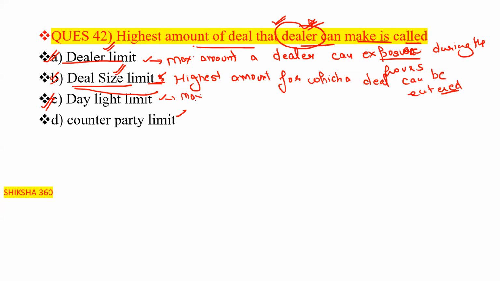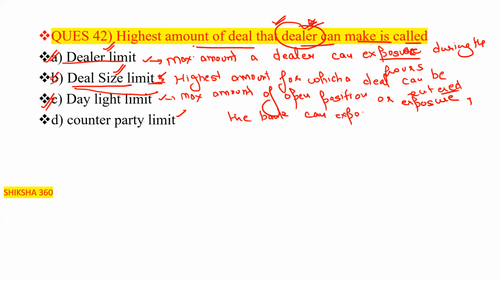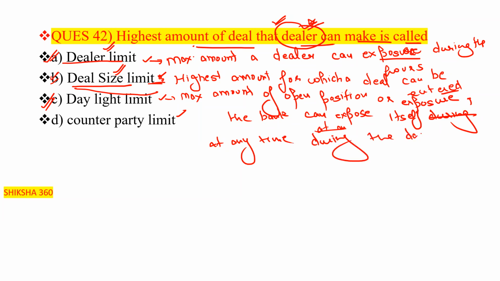It is the maximum amount of open position or exposure the bank can expose itself to at any time during the day. That is known as the daylight limit.